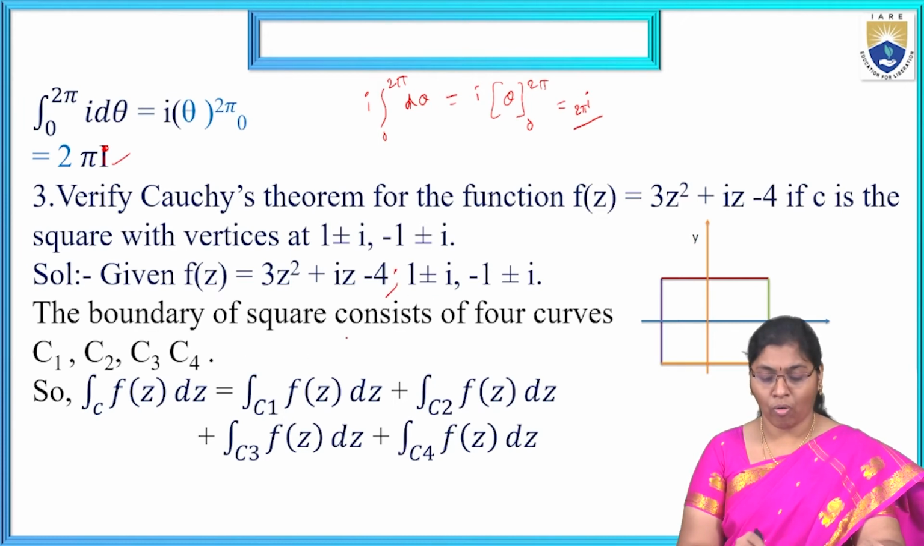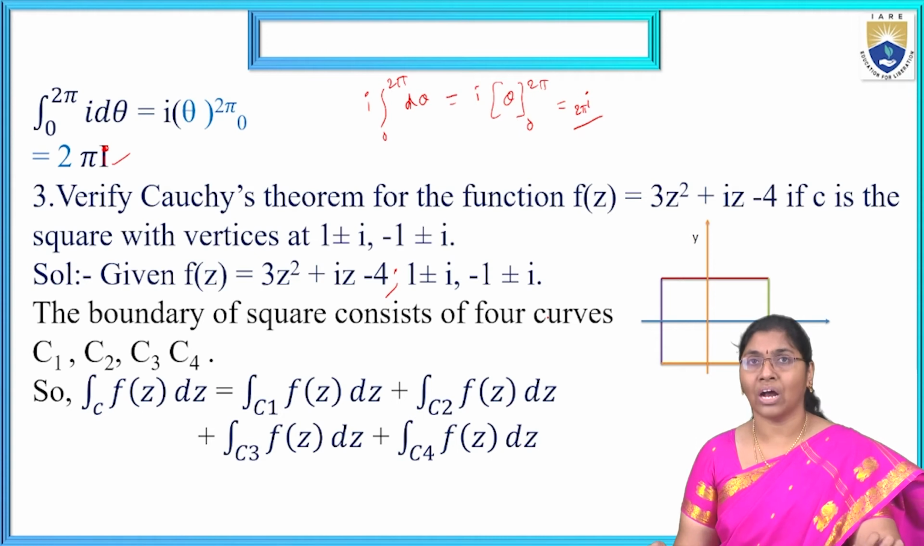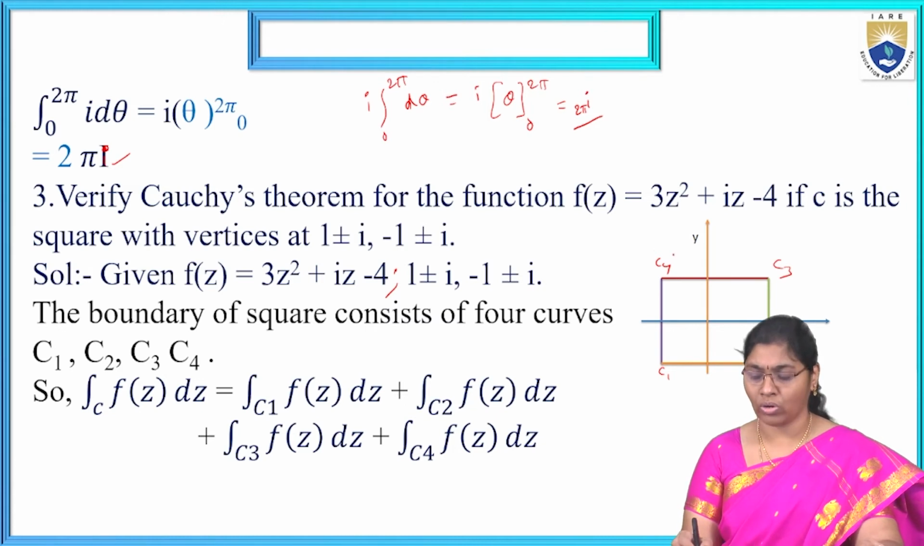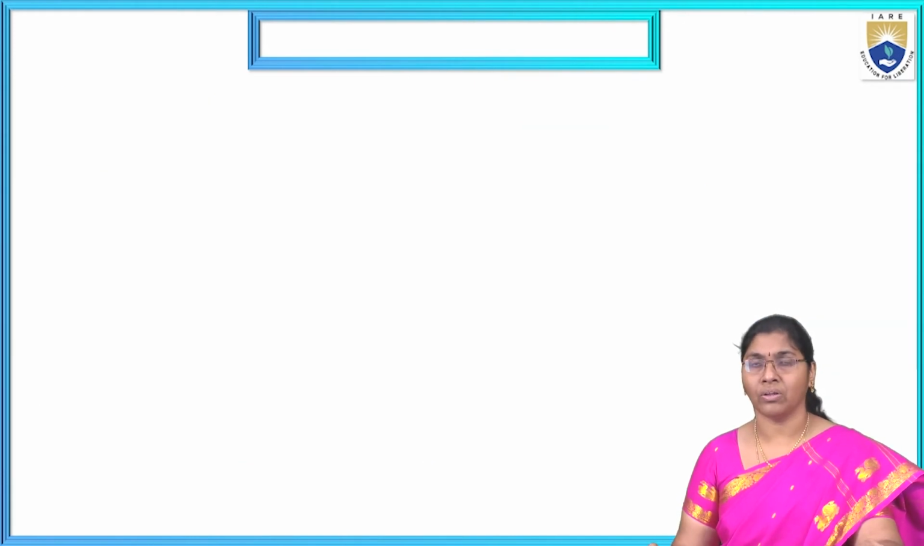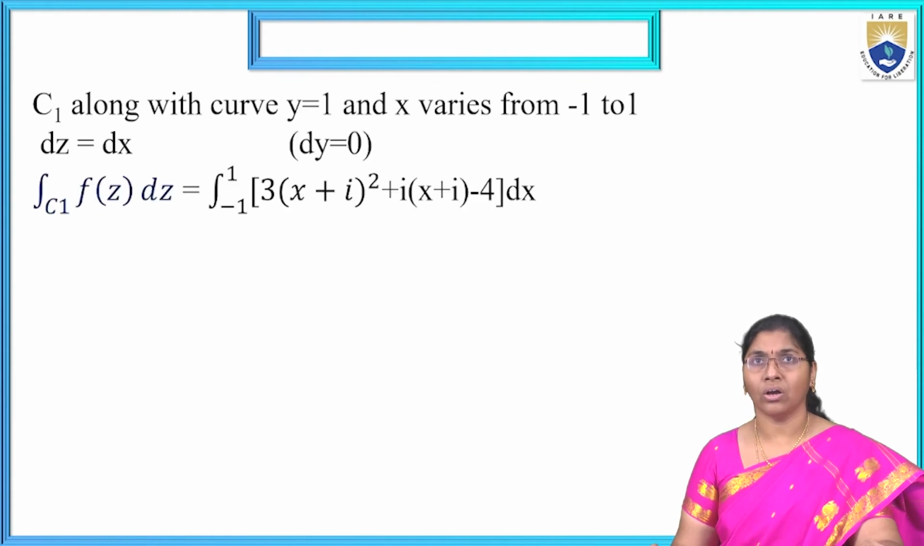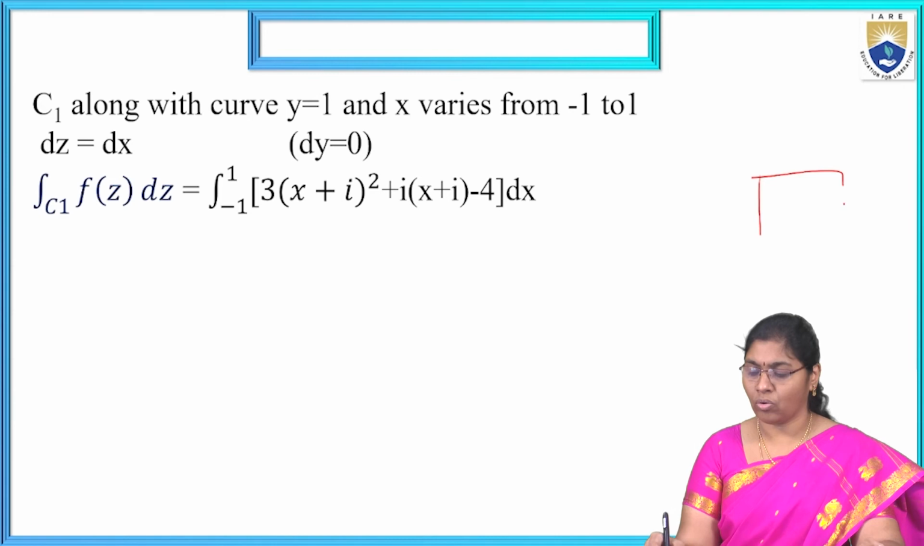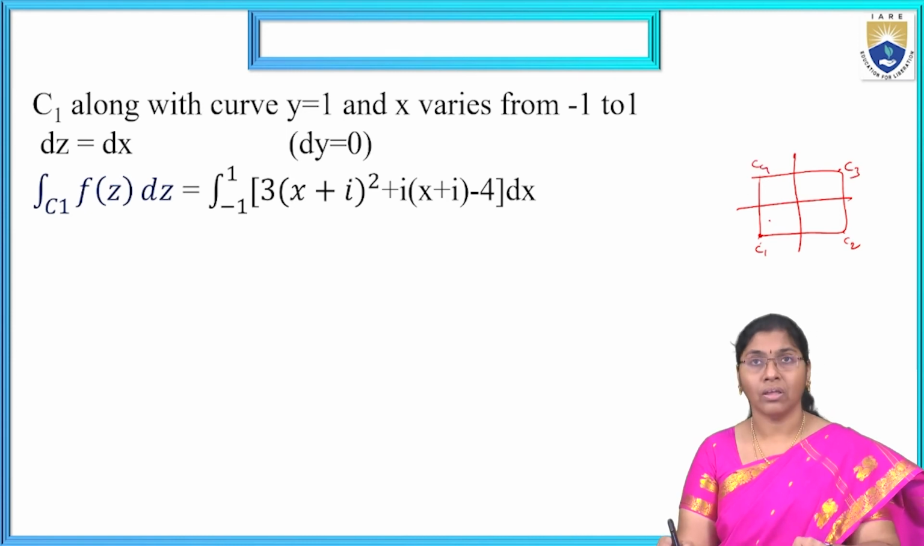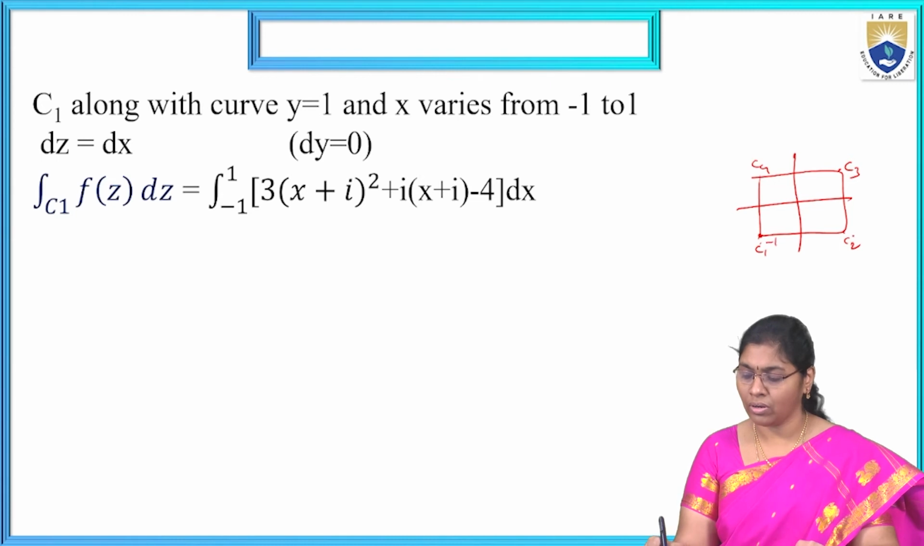Now considering the boundary, the square consists of 4 curves, that is C1, C2, C3, C4. Total 4 curves are there. Now the total curve is the complete contour, meaning C1 plus C2 plus C3 plus C4. Now the condition for C1, for example, we are considering the total condition like this: C1 to C2, C3, C4. For C1 the given condition is minus 1 to 1. This is minus 1, this is 1.